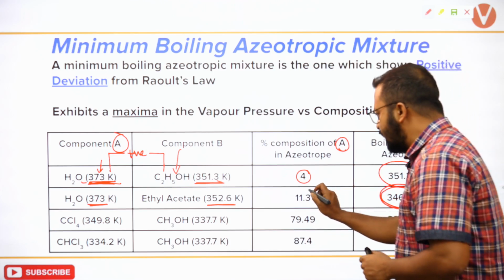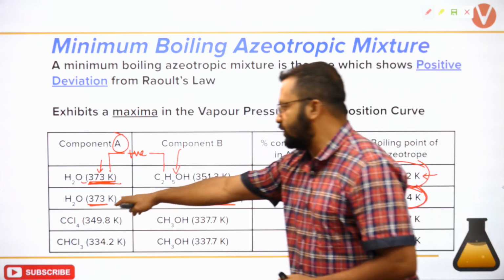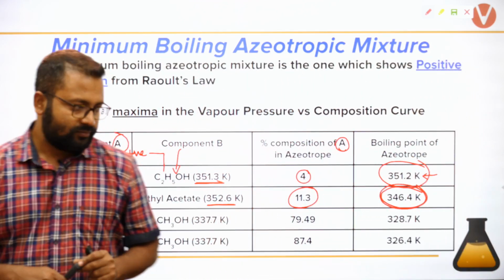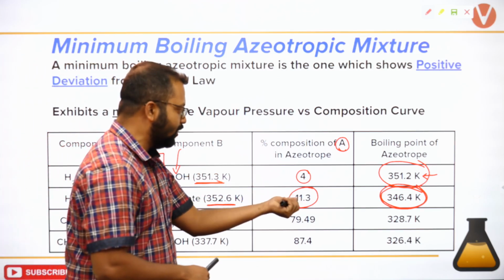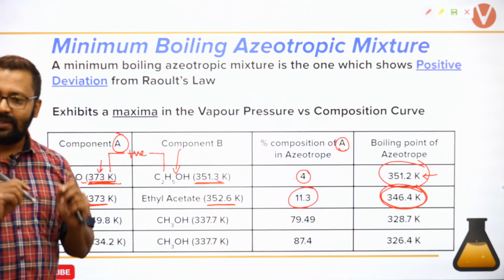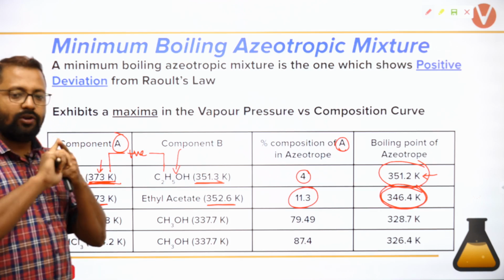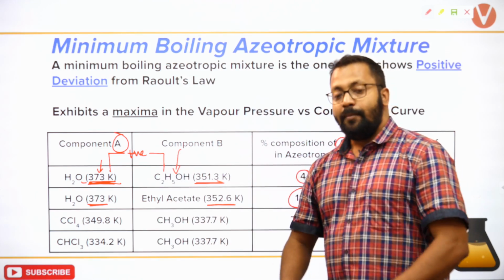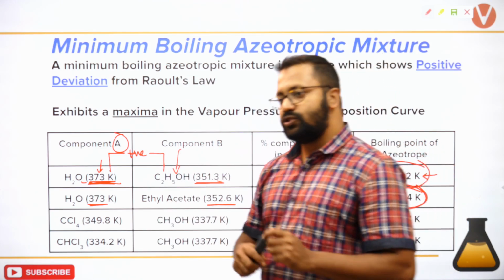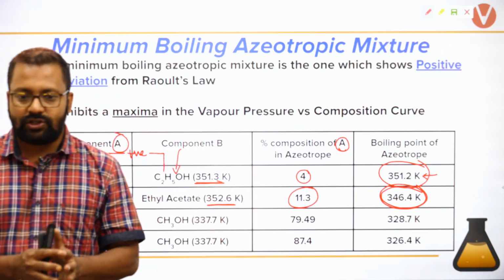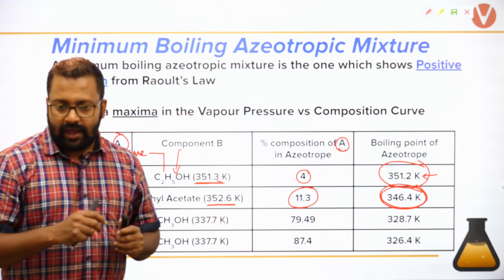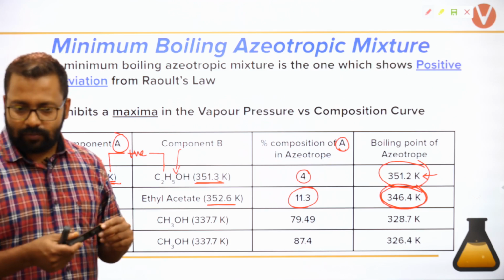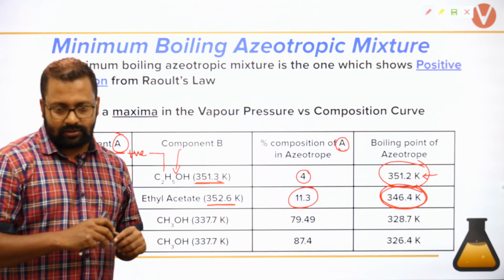At what composition is this happening? When there is 11.3% of water and 88.7% of ethyl acetate. Is that understood? So at one particular composition it will form the azeotropic mixture. But when it forms an azeotropic mixture, it is only possible for positive deviation and negative deviation. As percentage increases, boiling point decreases. I didn't understand your question, Devianshu.